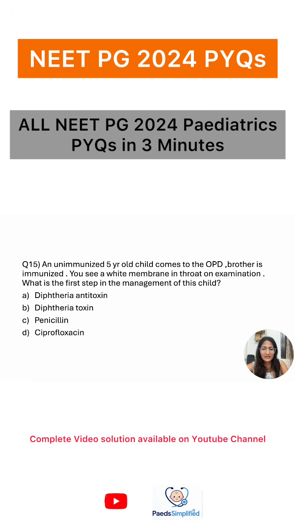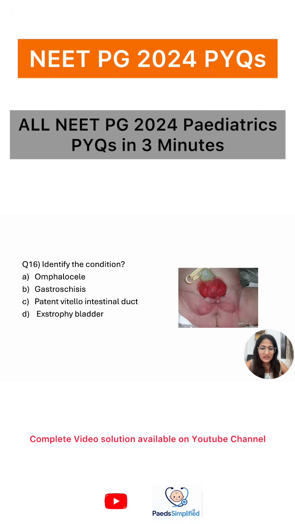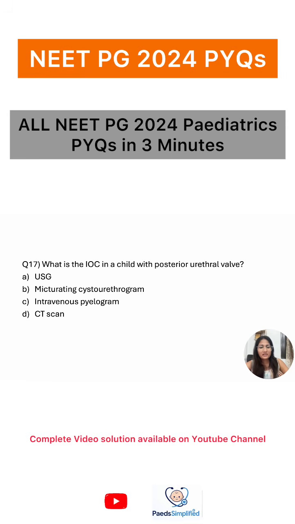An unimmunized 5-year-old child comes to the OPD. The brother is immunized. You see a white membrane in the throat on examination. What is the first step in the management of this child? Here you have to identify the condition based on the image you have been provided. Let's see the next question.